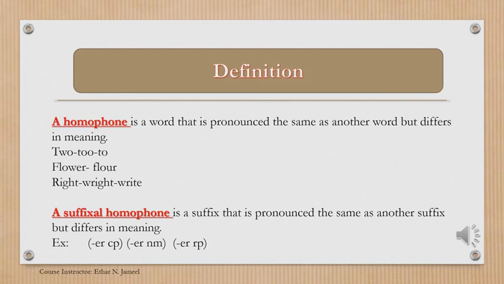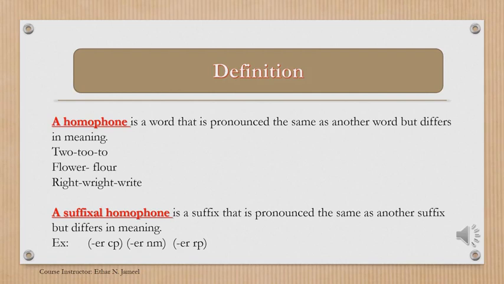For example, ER. We have 3 ERs. Each one has a different meaning, but all of them are pronounced the same. The first one is ER CP. The second is ER nominal, and the third is ER repetition.